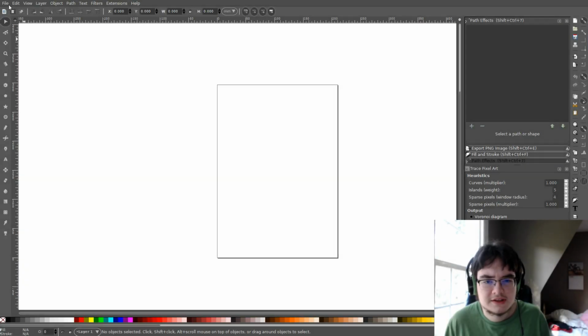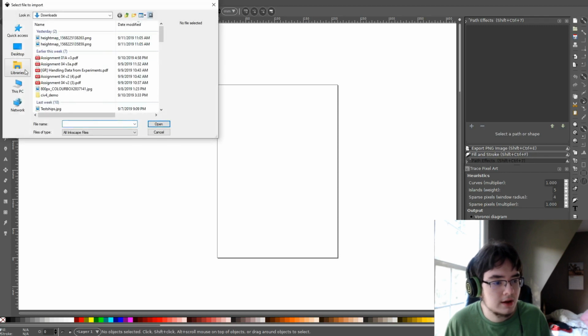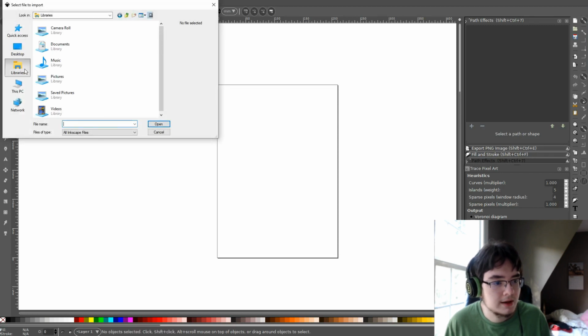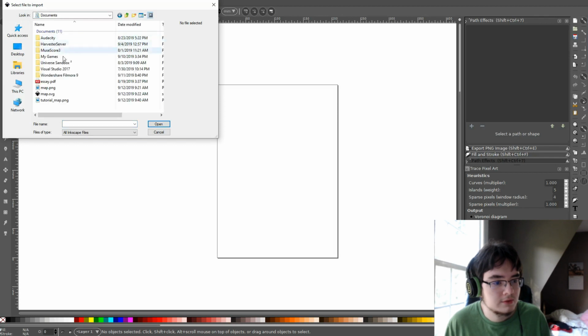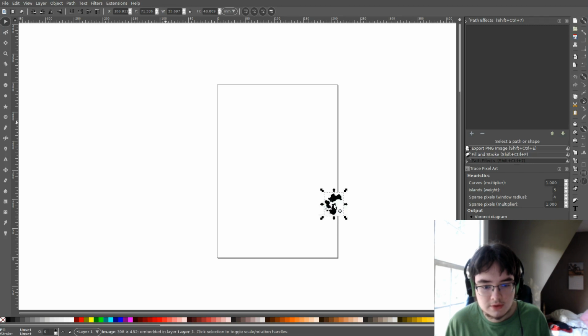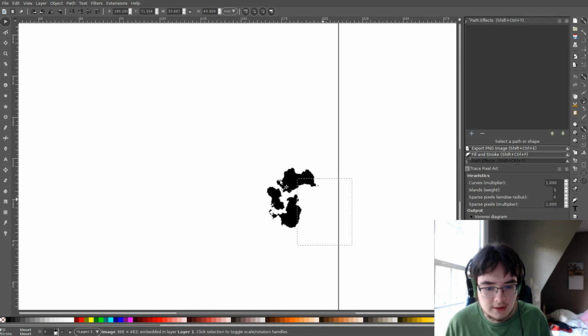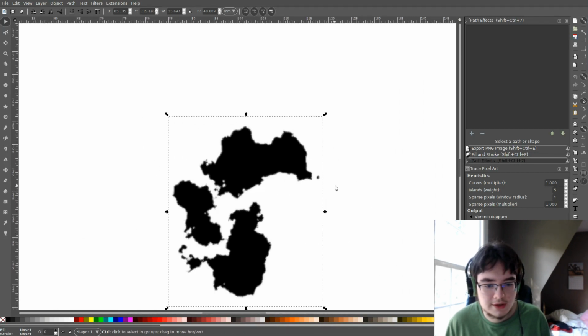Okay, we're over in Inkscape and it's now time to import the map we had from GIMP. So let's go to import, and I had it in my documents. Here it is. And all these settings right here, we want to set this to smooth. Okay, so here's our map right here, and let's drag it over into the center of our canvas.